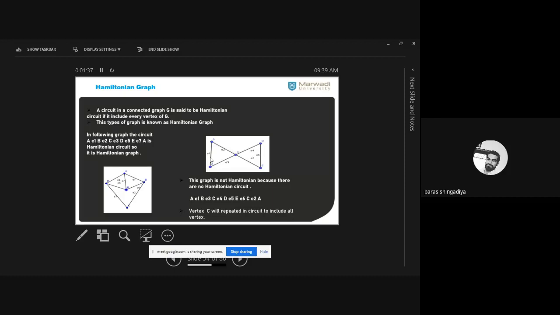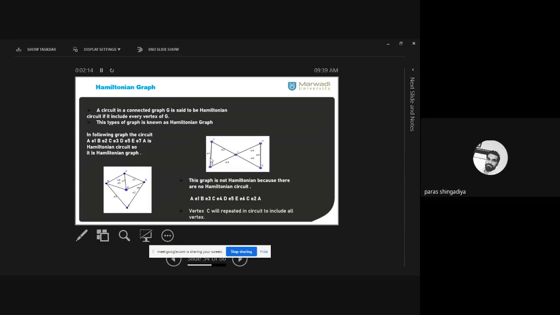Clear? Let's start with D. So D, C, B, A, C, E, D. So C is repeated again. Any starting place you can consider here, and you just verify that it is not a Hamiltonian graph. So this graph is not Hamiltonian because there is no Hamiltonian circuit. Which circuit? In such a circuit, we cover all the vertices exactly one time.